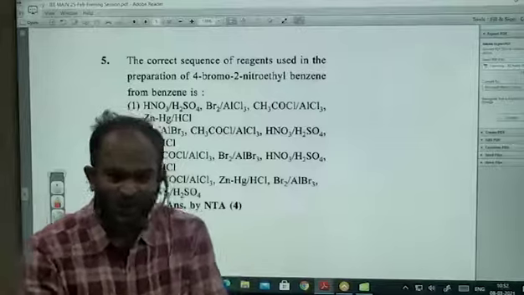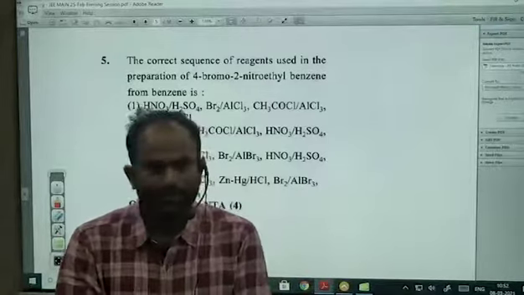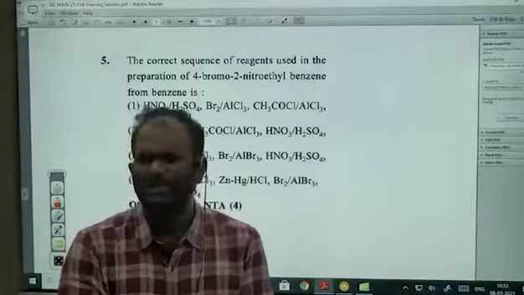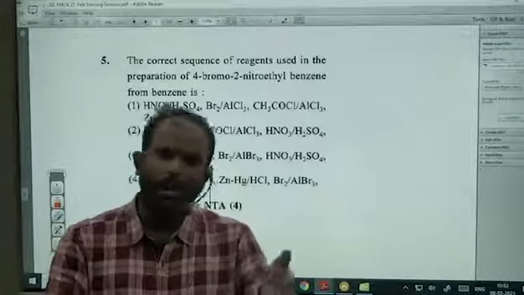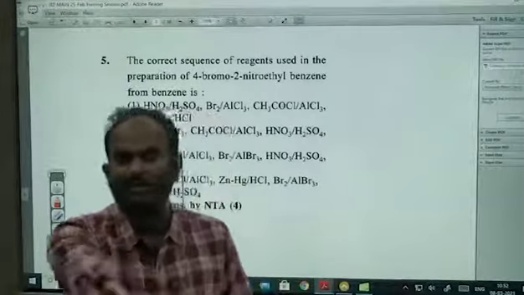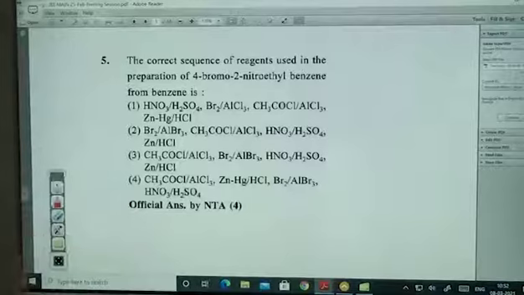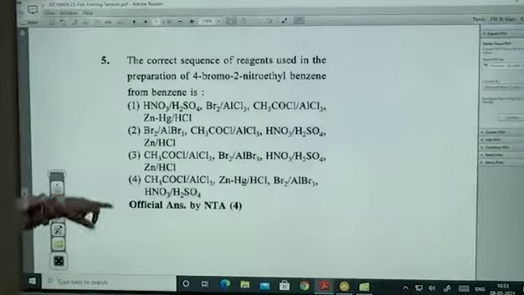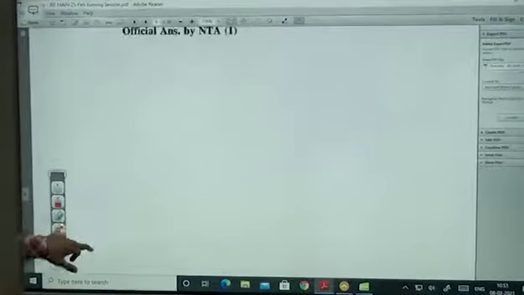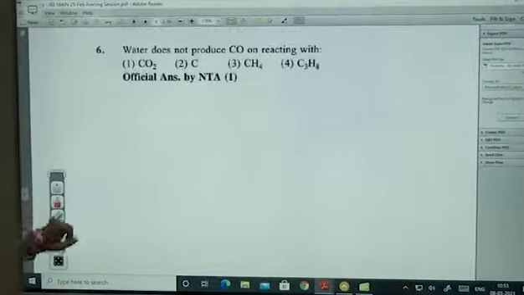Sn/HCl, Zn/HCl, Fe/HCl, SnCl2/HCl, all those are able to convert the nitro group into amine. Is it correct or not? The nitro group they will be converting into the amine. Those points we need to be a little careful.